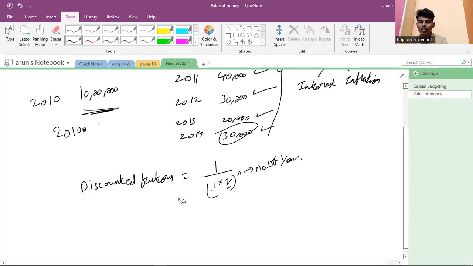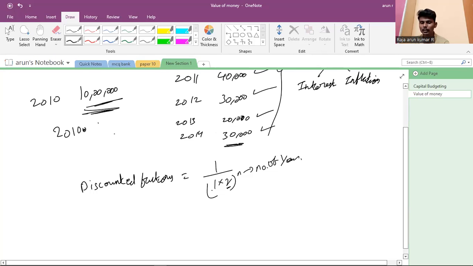This is the discounting factor. How do we find the discounting factor? This gives the present value. In the year 2010 I invested 10 lakh rupees, and I get a return in 2014 of 30,000. What is the value of that 30,000 in 2010?